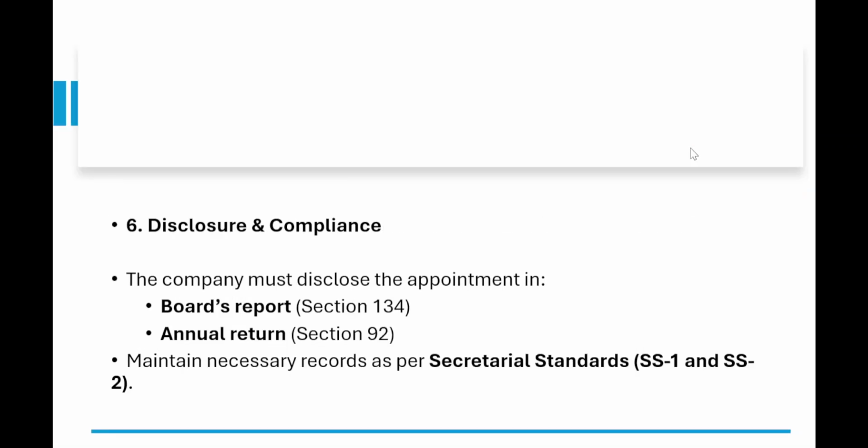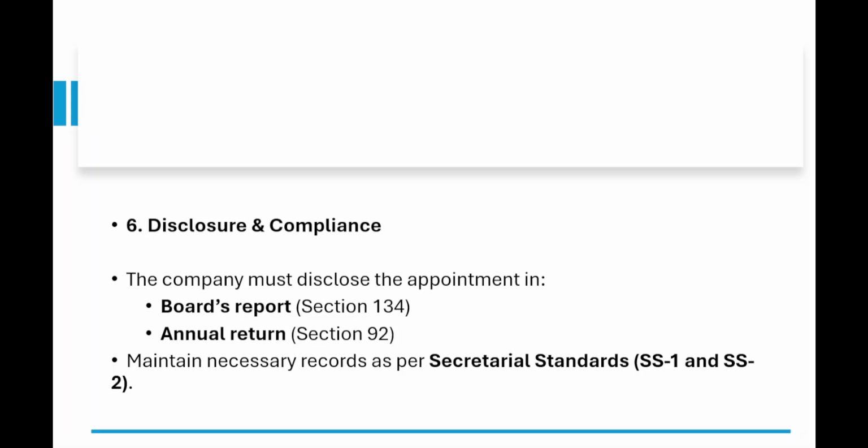Disclosure compliance. The company must disclose the appointment in the board's report, Section 134. Second, the annual return, Section 92, should include the appointment of the said director, the managing director, whole-time director, or the manager. So the annual return and board's report should disclose it, and necessary records must be maintained as per secretarial standards. SS1 and SS2 have to be maintained. These are mandatory as per secretarial standards.